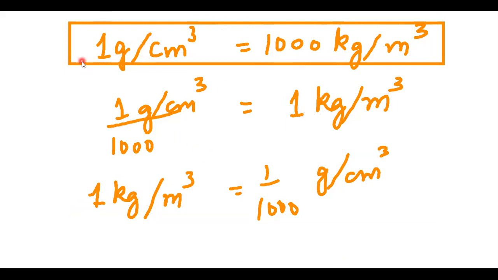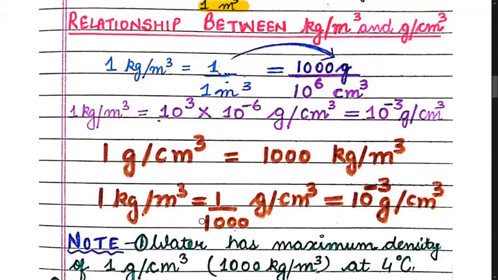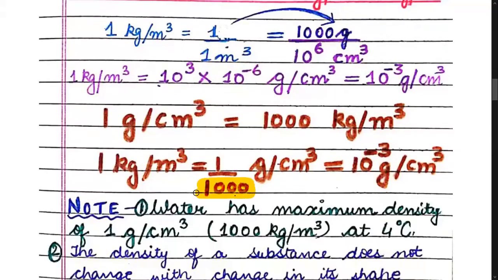Just recite: 1 gram per centimeter cube is equal to 1000 kilogram per meter cube. And 1 kilogram per meter cube is the reciprocal of 1000, that is, 1 kilogram per meter cube is 1 by 1000 gram per centimeter cube. So learn this.